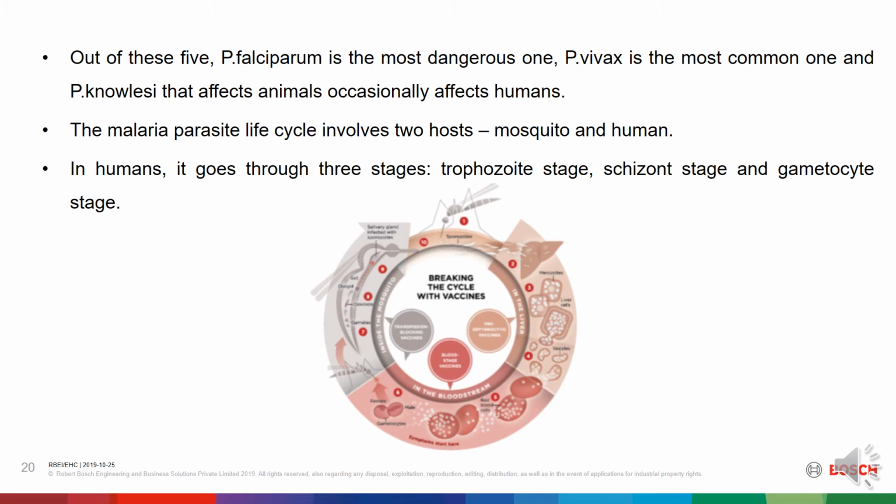Sporozoites infect liver cells and mature into schizonts, which rupture and release merozoites. Merozoites infect red blood cells and become the ring stage. The ring stage trophozoites mature into schizonts, that is the schizont stage. Some parasites differentiate into the sexual erythrocytic stage or the gametocyte stage. The gametocytes, male and female, are ingested by an Anopheles mosquito during a blood meal.